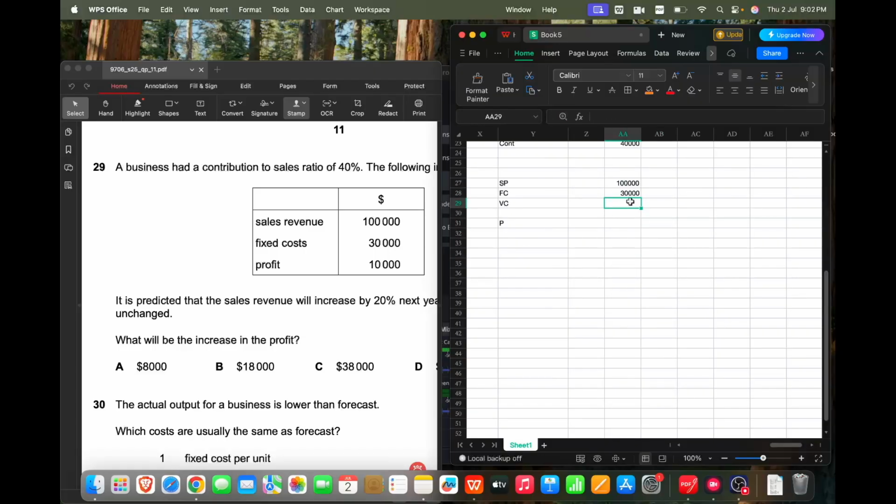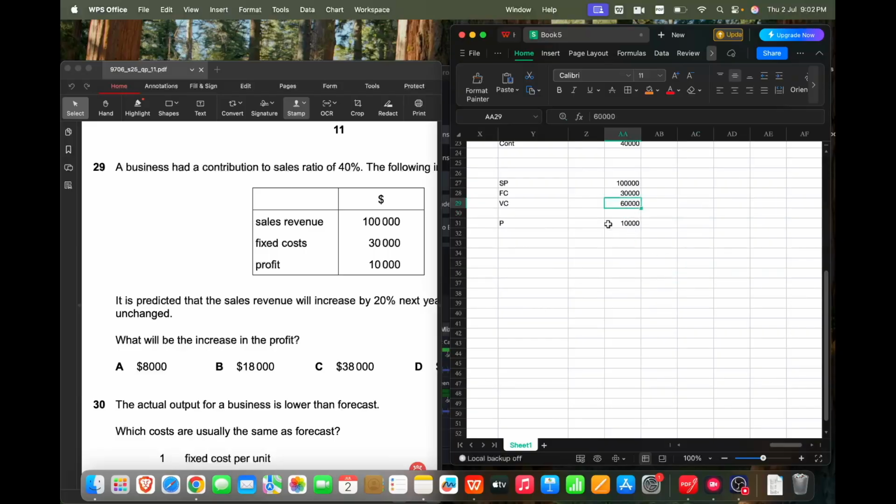How much more should I subtract from here so that my profit becomes 10,000? So 100,000, and if I subtract 60,000 more, that will be a total of 90,000 subtracted from 100,000, so I'll get a profit of 10,000. So this is 60,000 here.